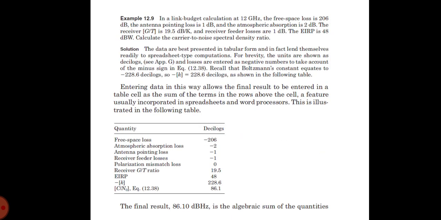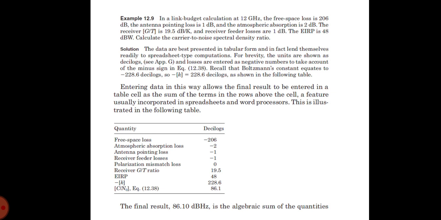Now let us look into an example. In this example, they have given us a link budget calculation at 12 gigahertz. The free space loss is 206 dB, the antenna pointing loss is 1 dB, and the atmospheric absorption is 2 dB. The receiver G/T is 19.5 dB per Kelvin, the receiver feeder losses are 1 dB, and the EIRP is 48 dBW. We have to calculate the carrier to noise spectral density ratio.